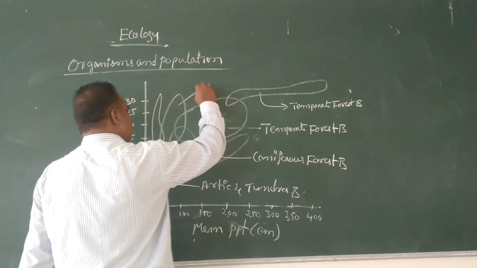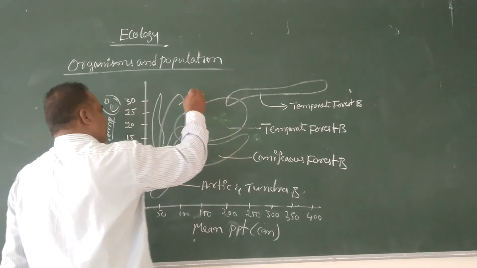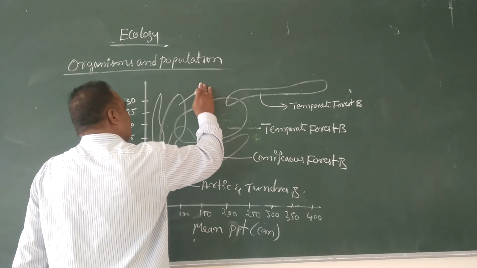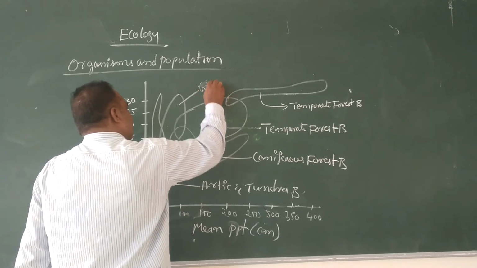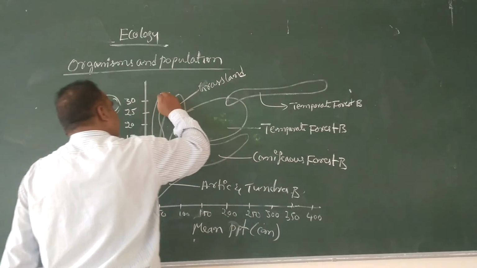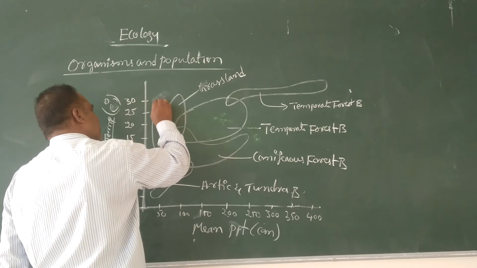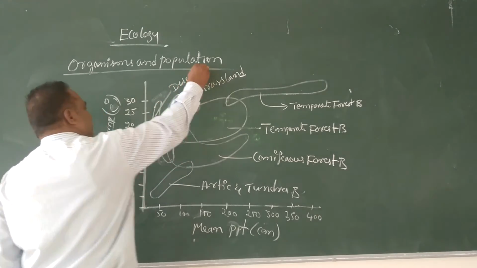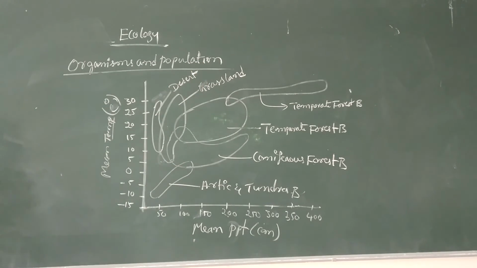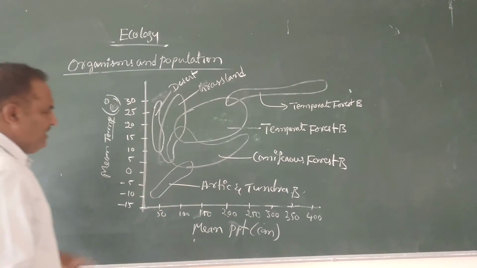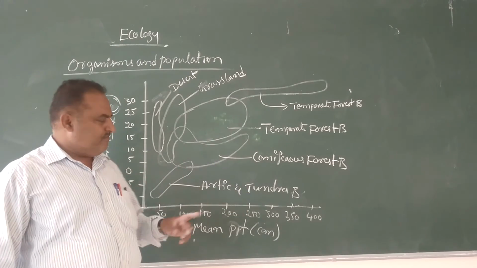It is the graph that represents the grassland biome, and it is the representation of the desert biome. It is the graphical representation of different biomes in the world, in which majorly Arctic and alpine